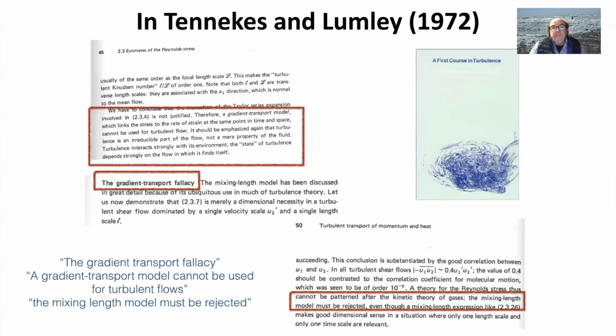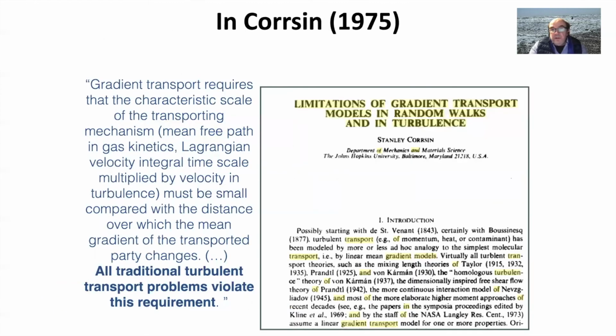And about this, just to finish, it's a well-known result that the gradient transport is not working. It was already indicated in the classical book of Tennekes and Lumley in 1972. They call it the gradient transport fallacy. Corrsin also, in a paper in 1975, discussed this, and the title is quite explicit: Limitation of Gradient Transport Models in Random Walks and in Turbulence.